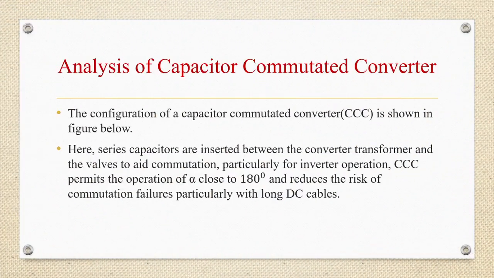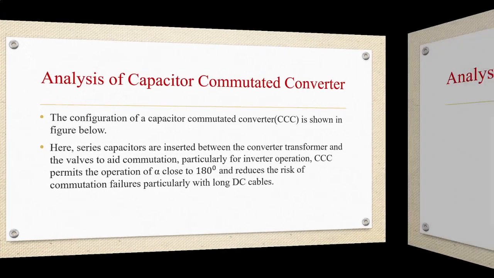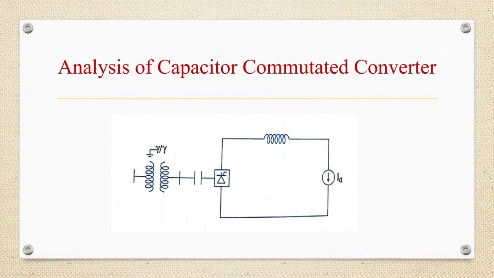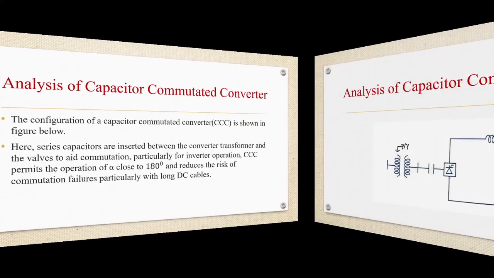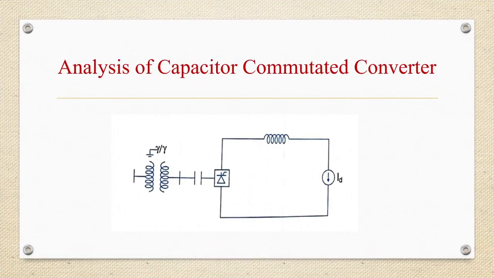Now let us see the analysis of a capacitor commutated converter. The configuration of a capacitor commutated converter is shown in the figure. Here, series capacitors are inserted between the converter transformer and the valve to aid commutation, particularly for inverter operation. Capacitor commutated converter will permit the operation of alpha close to 180 degrees and reduces the risk of commutation failures, particularly with long DC cables. The requirements of the reactive power at the converter are also reduced, which enable economic filters to be designed.